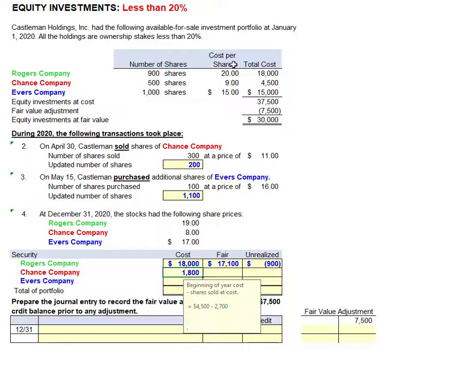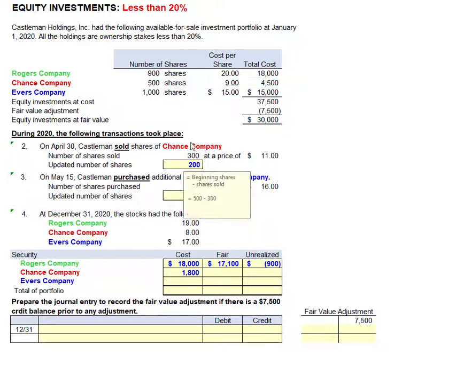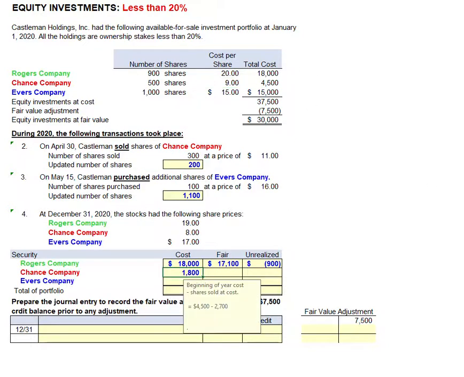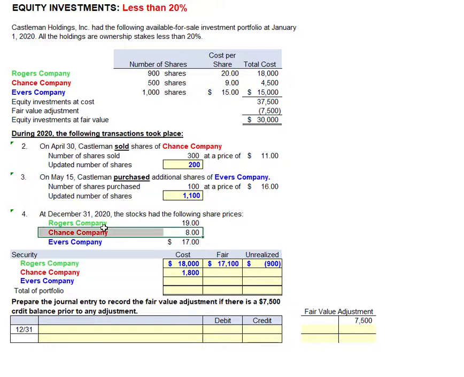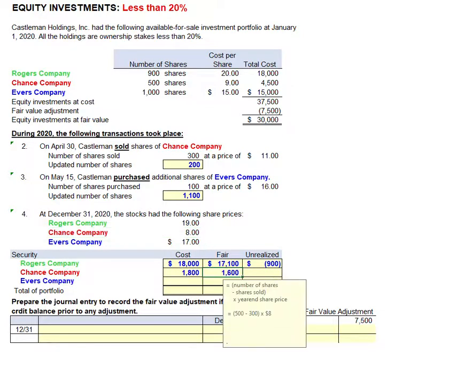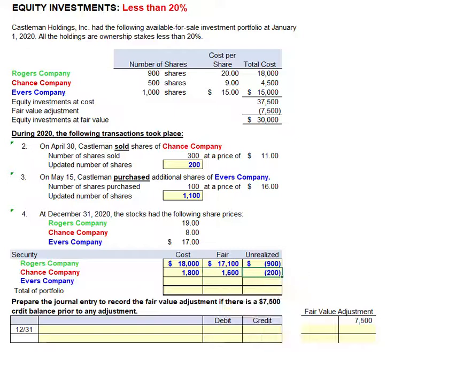For the Chance Company, our current cost is $1,800. That would have been our beginning cost minus the $2,700 worth of securities that we sold. Or recall, we have 200 shares remaining at a cost of $9 per share. So there's our cost. The current fair value of Chance shares, $8 a share. So that would give us a fair value of $1,600, and we would have an unrealized loss of $200.